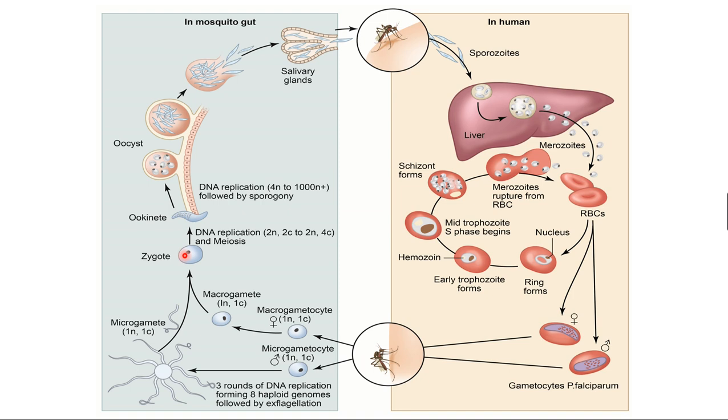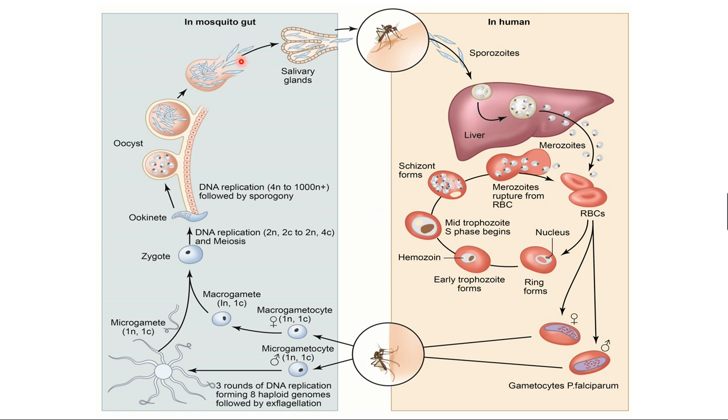Okay, diploid stage. Once again it undergoes DNA replication and meiosis, and the zygote develops into the ookinete stage. The ookinete develops into an oocyst. This occurs one by one in the mosquito gut region, the intestinal part, and the oocyst gets embedded in the wall of the intestine.